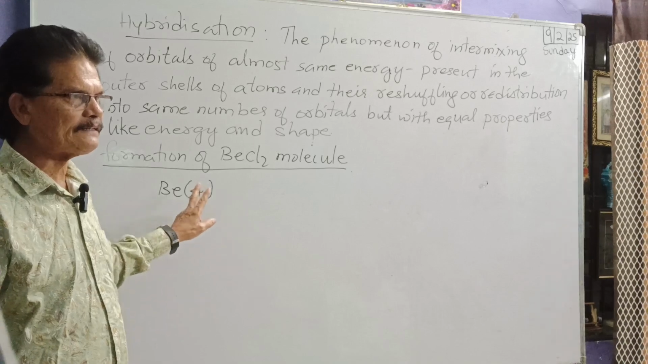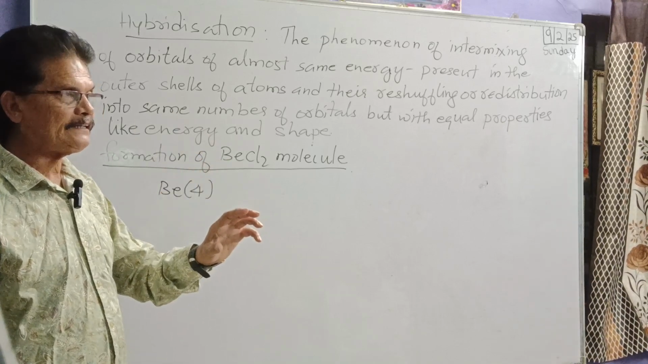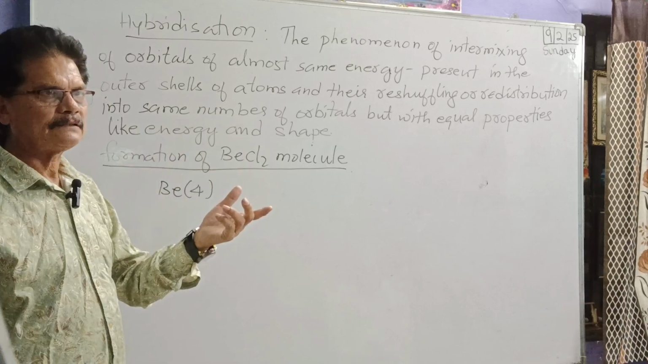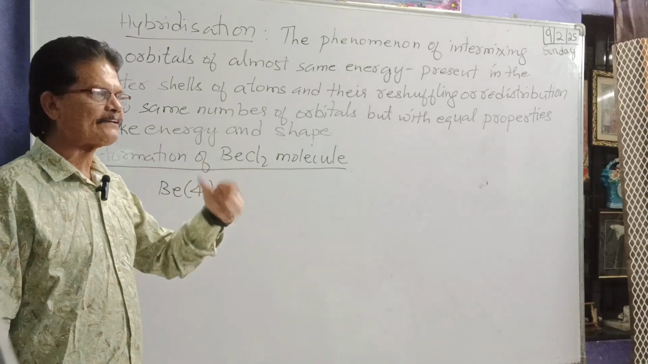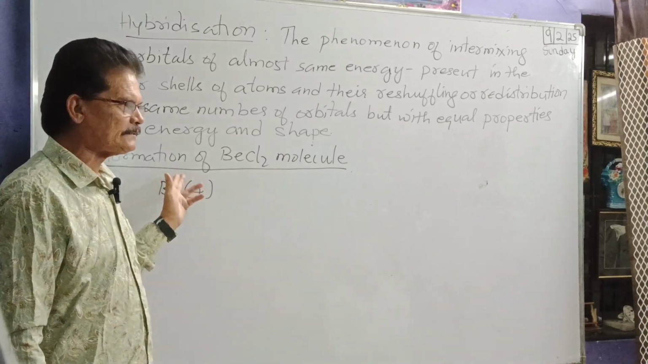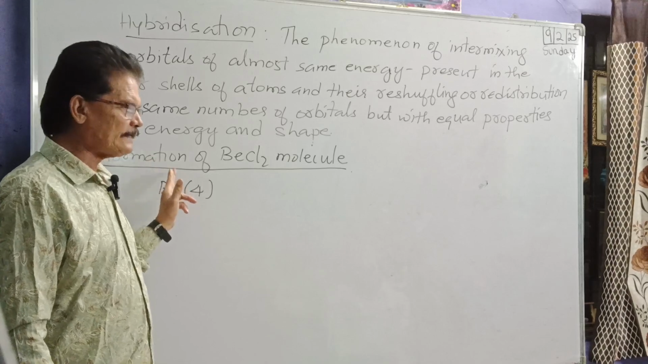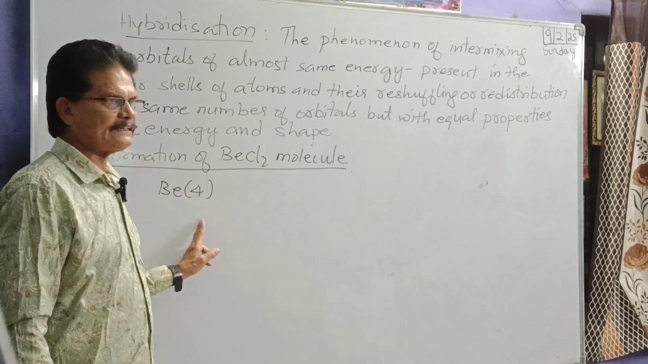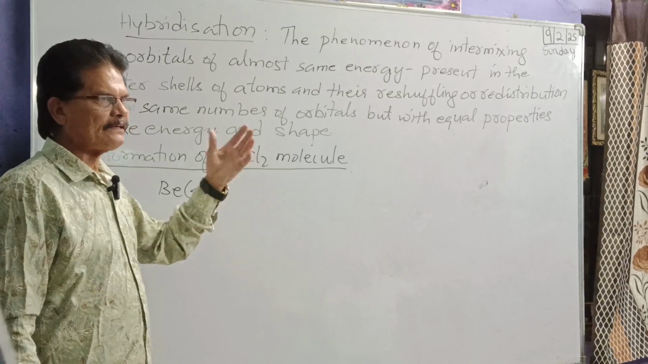So what is its atomic number? 4. Means number of protons 4. It inherently means that the number of electrons is also 4. Protons 4, electrons also 4. Why? Because you can see that I have not given any charge to beryllium. There is no plus, no minus. It is chargeless. Means it is ground state. So the number of protons is equal to the number of electrons.